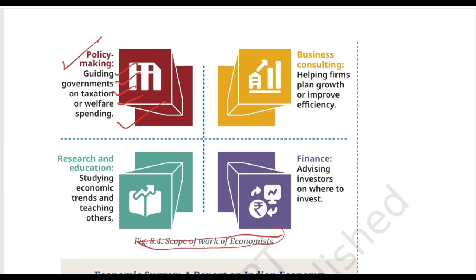So economists can help government analyze economic information and think about policies like should a government change a tax? How much should be spent on welfare programs? What could be the possible effect? Economists can provide analysis that helps policymakers make informed decisions. Okay. Second one is business consulting. They can help firms plan growth and improve efficiency.